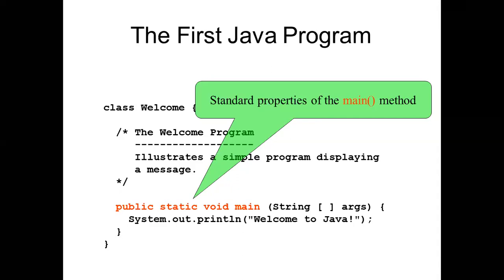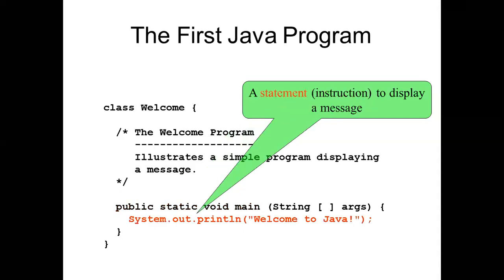System.out.println and the string we want to print. Okay, now you can see system.out.println within double inverted commas here, welcome to Java. So system.out.println, this is a statement. Okay, this is called the statement, or we can say instruction to display a message.